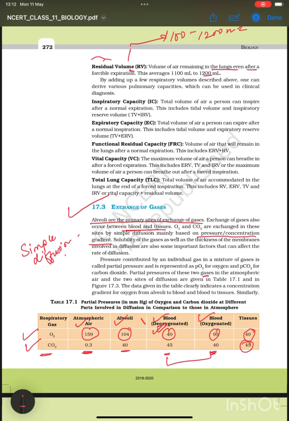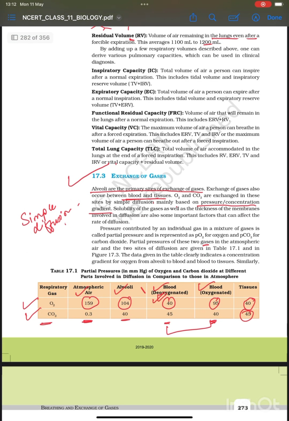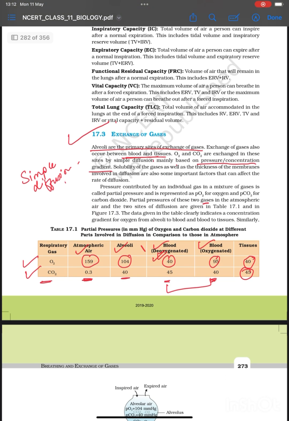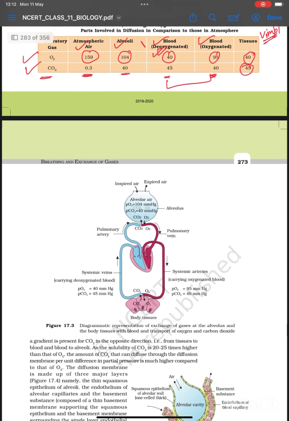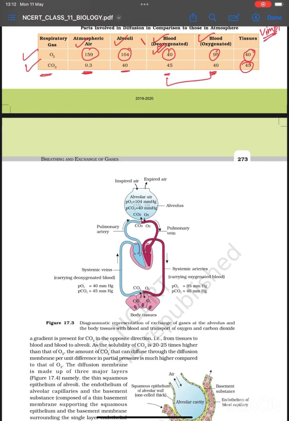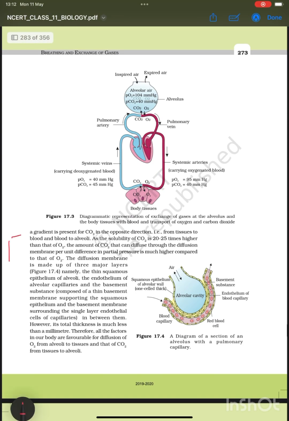Similarly, carbon dioxide: in the atmosphere 0.3, in alveoli 40, in deoxygenated blood 45 and in oxygenated blood 40, not a very huge difference, and in tissues 45. So you should remember these values, very important. Sometimes in NEET they ask the values itself, so very important. Now how does this exchange happen? This paragraph explains how the exchange happens.